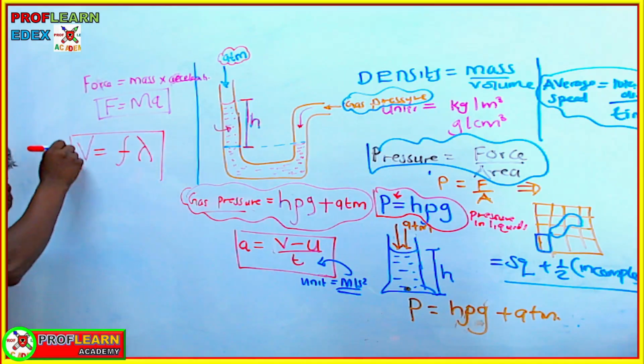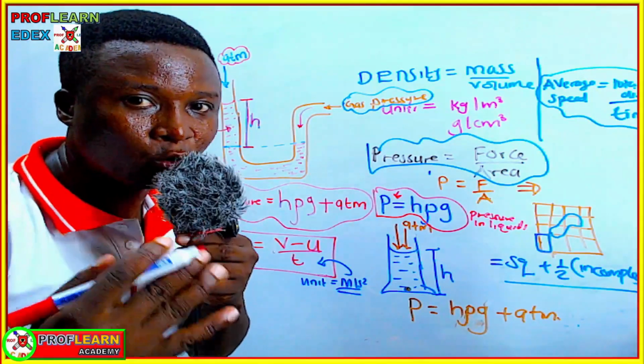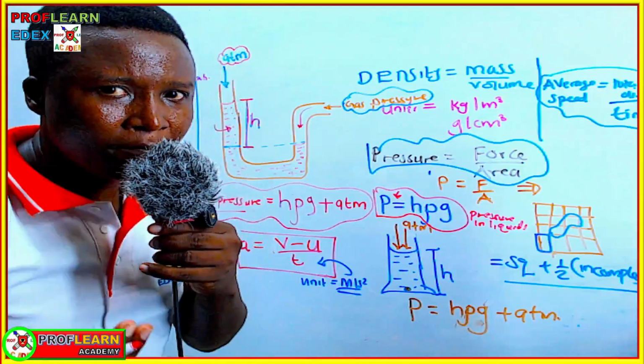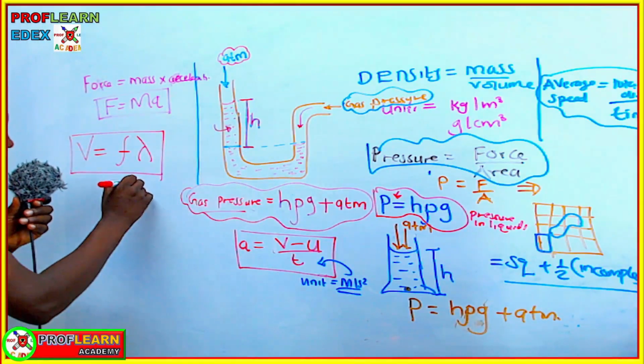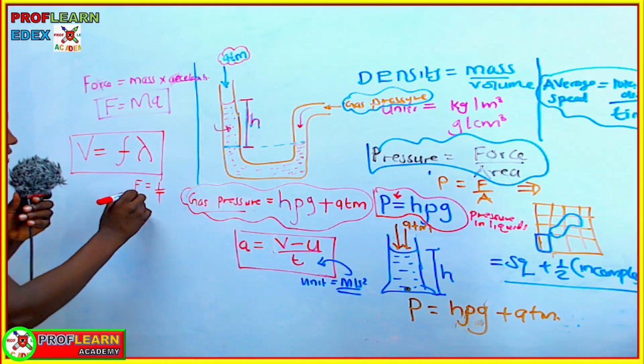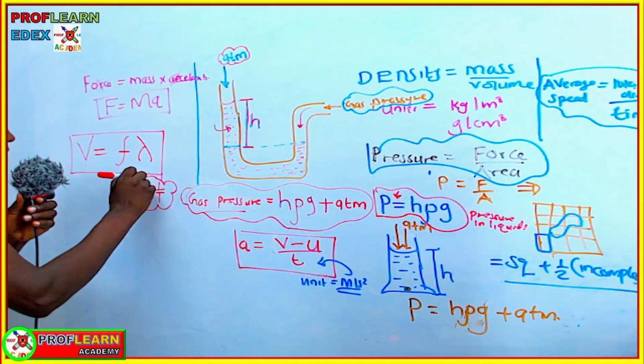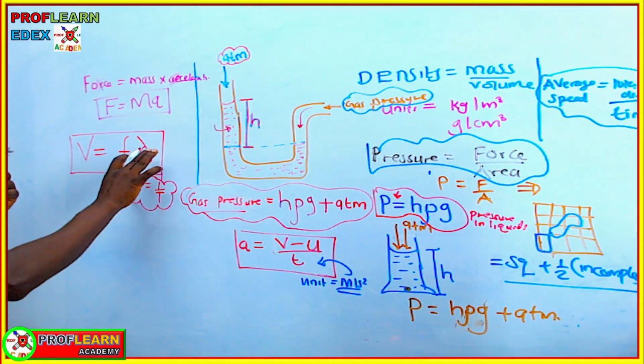This one also you will not be provided. You have to remember this formula because you may be expected to use it. Don't forget that frequency is 1 over T, meaning frequency of a wave is 1 over the period of the wave. These are the formulas from waves.